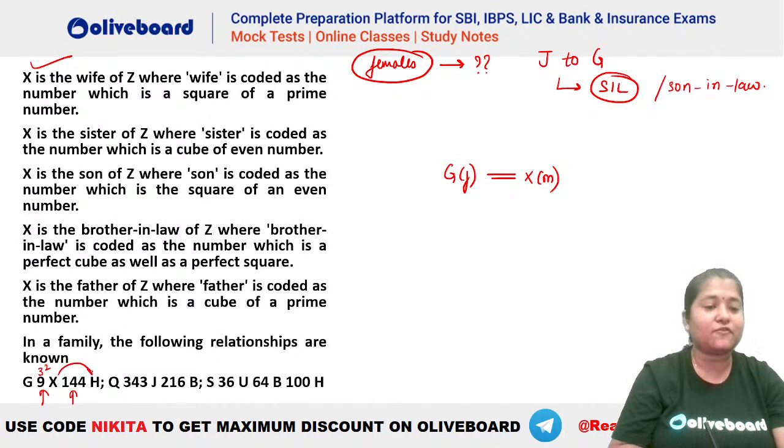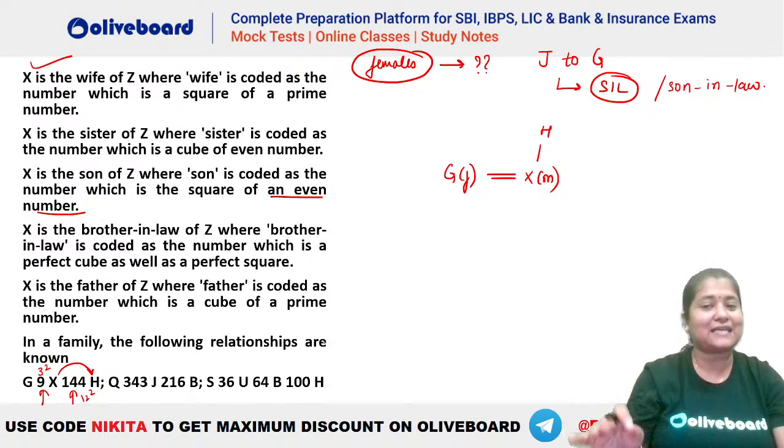Now X144H. What is 144? That is your 12 square. So this is a square of an even number, right? That means X is the son of Z. That means X has to be the son of H. So H will be here. This is going to be H here. Okay. Then what can we connect further?